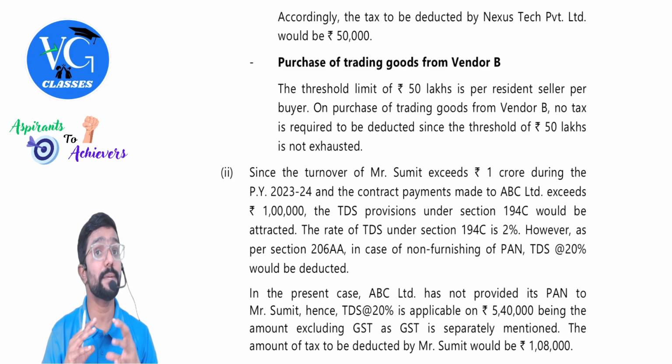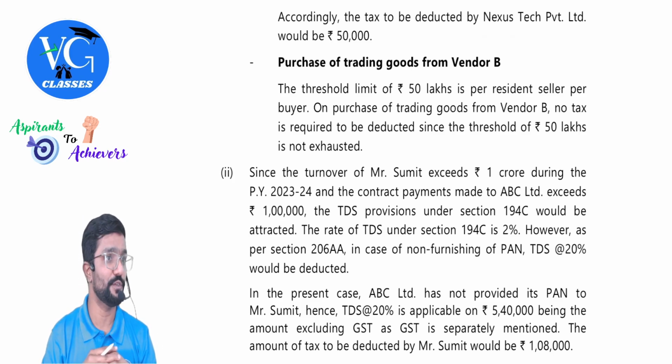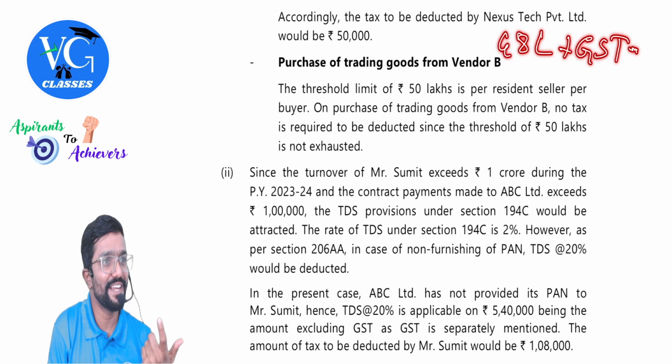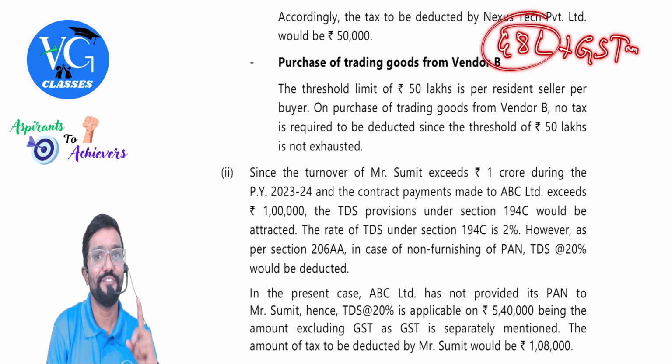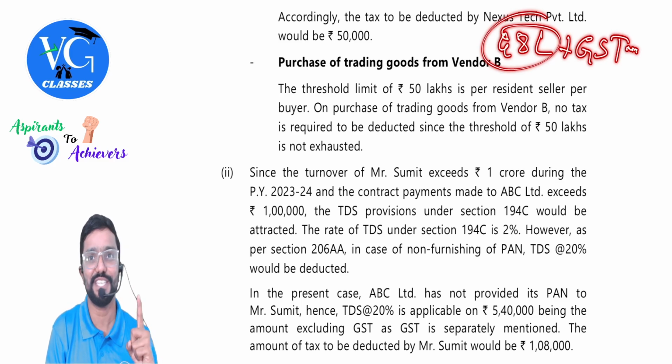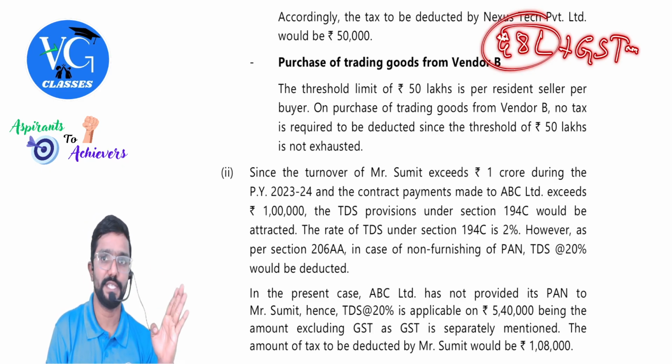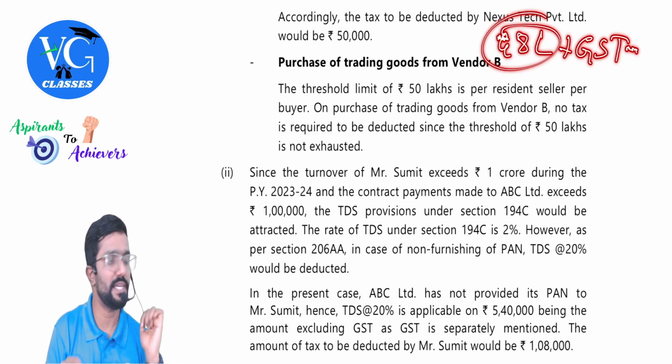Within 50 lakh, and sometimes they may give GST and all and confuse you. For example, 48 lakh plus GST they will tell. If you include GST, it is more than 50 lakh. If you exclude GST, less than 50 lakh. What should you do? Take 48 lakh. For TDS purpose, you have to exclude GST. In this question, they have not given it, but by chance, if they want to confuse more, they will give it. Clear? Please consider the figure before GST, that is excluding GST.